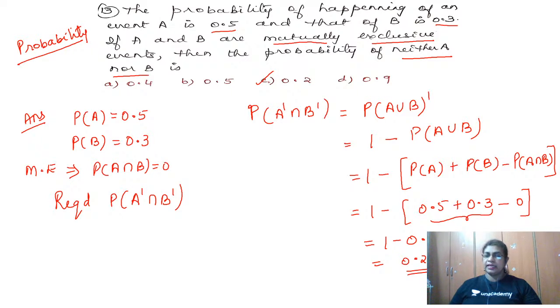Hope this idea is clear. Neither nor means you can directly take A union B the whole dash, which is nothing but 1 minus probability of A union B. Use the conditions and solve the question. Hope it is clear. So we move to the next question.